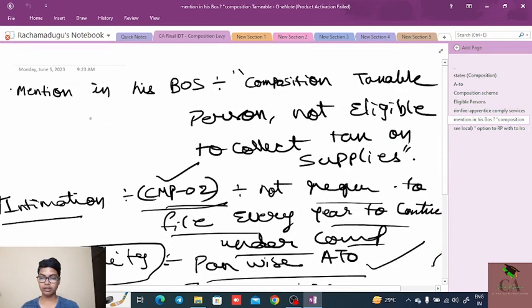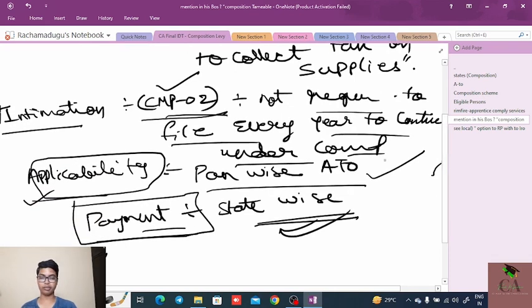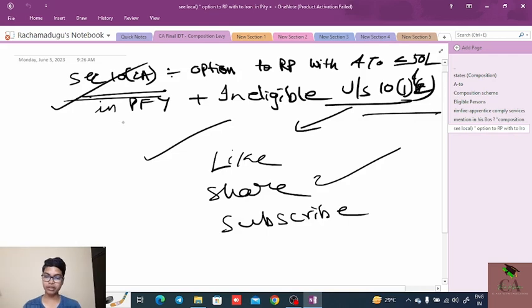And under the composition scheme, whoever has taken the composition scheme needs to mention in their bill of supply that they are composition persons not eligible to collect the GST from the customers on the supplies made. And the intimation, whatever we discussed, if you want to take the composition scheme, you need to intimate in the CMP 02, not required to file every year for the continuation of the same. And next thing, section 10 subsection 2A.